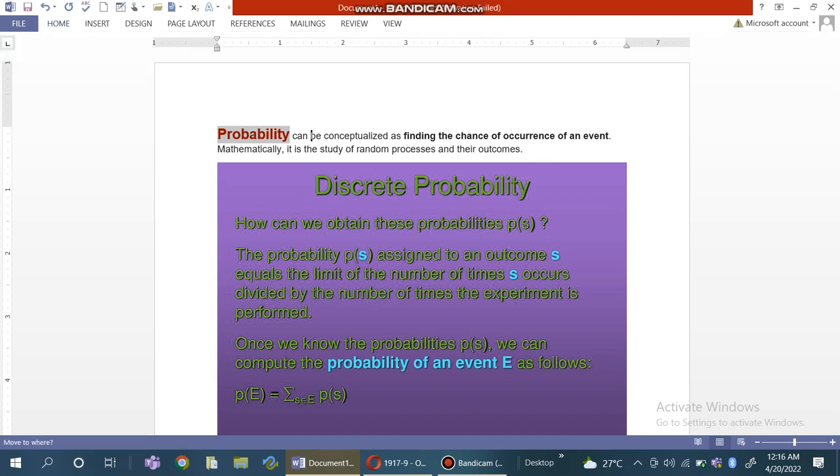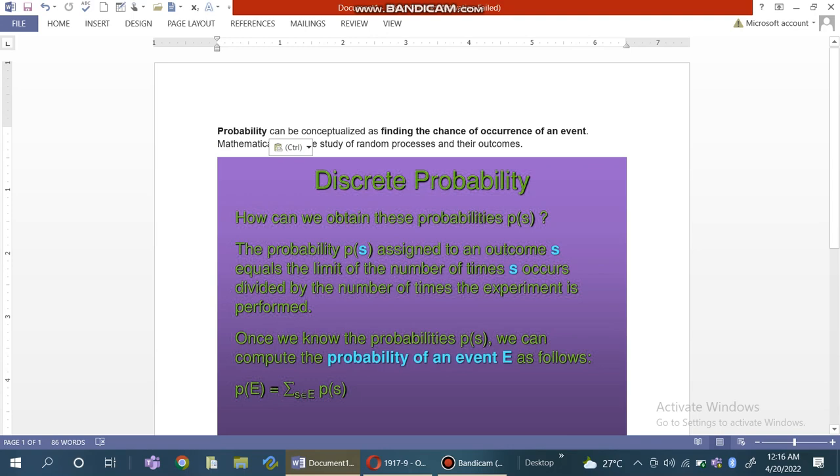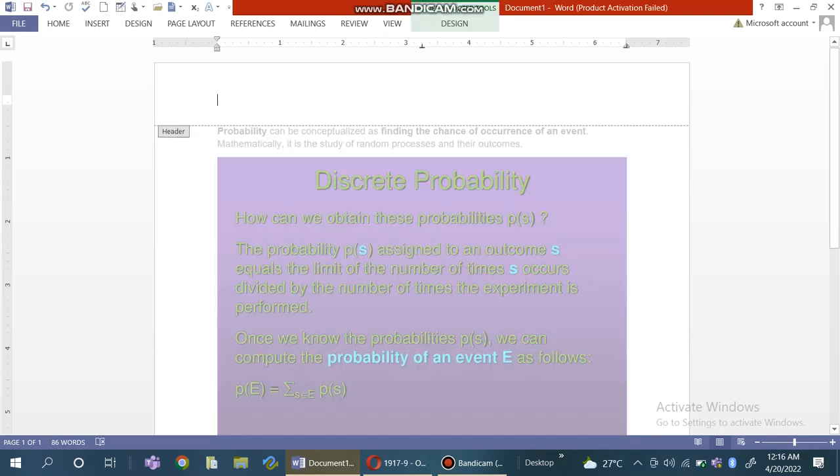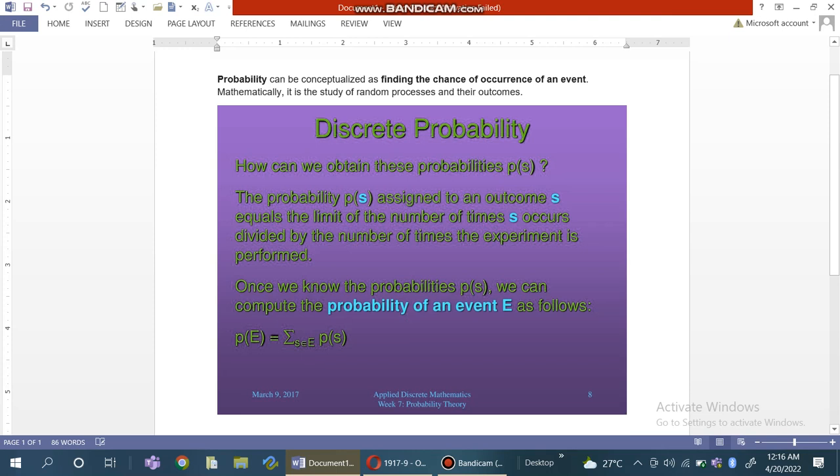Probability can be conceptualized as finding the chances of occurrence of an event. Mathematically, it is the study of random processes and their outcomes. Probability basically is the conceptualization of finding the chance of occurrence of an event. Mathematically, it is the study of random processes and their outcomes.